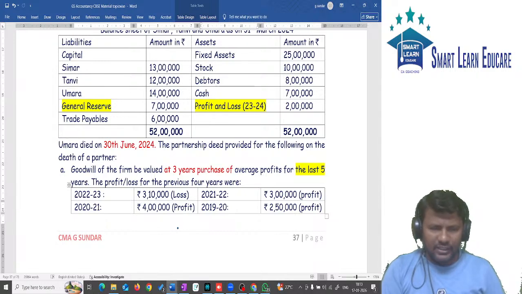5,04,000 goodwill, the total profit, average profit. Goodwill of the firm, 5,04,000.